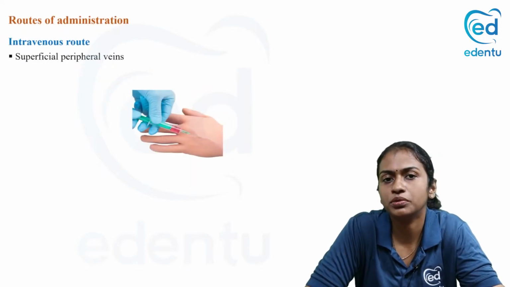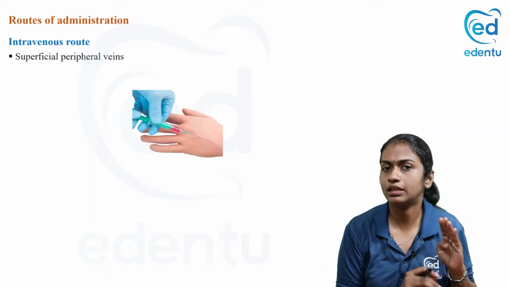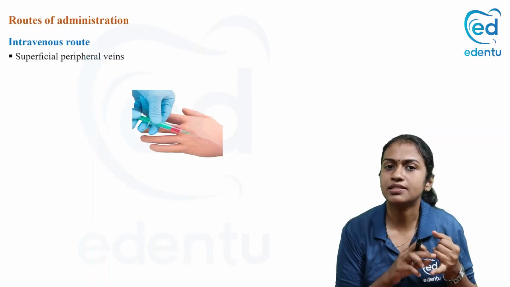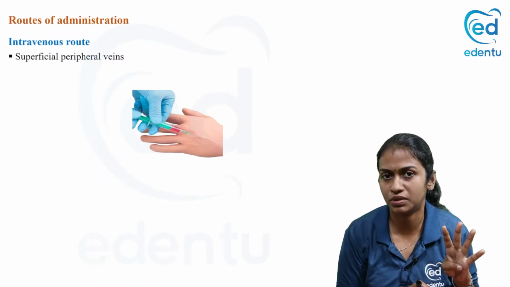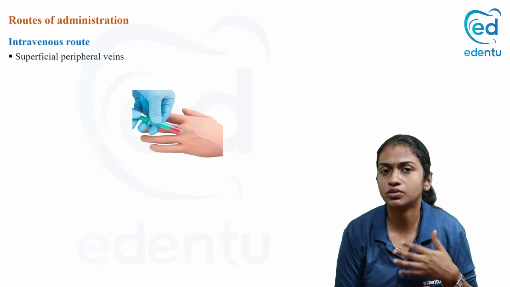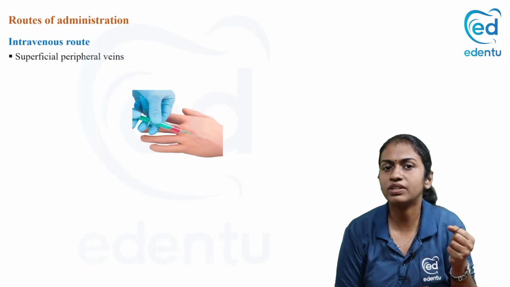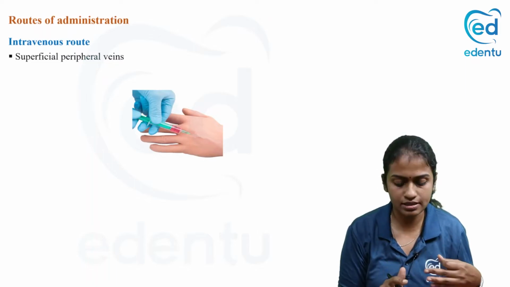So next we come to different types of injections. So there are mainly 4 types of injections that you should learn in depth. That is intravenous route, intramuscular route, subcutaneous route, and intradermal route. Okay. So what is intravenous route? When you're administering drugs through the superficial vein. So you can give it either as a bolus injection or a slow injection or as infusion.